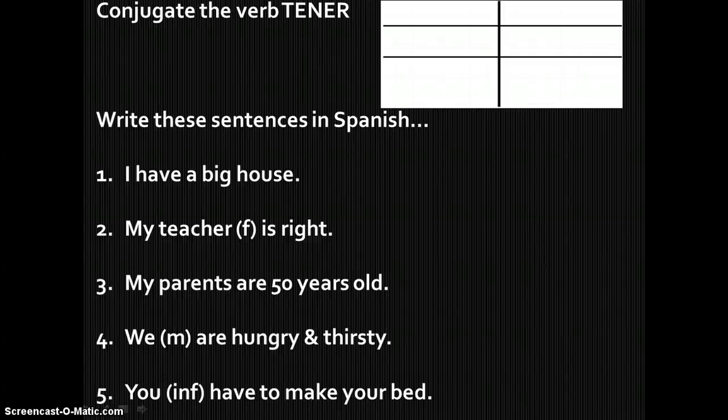Before we start today's lesson on the verb ir, let's review yesterday's lesson on the verb tener. So go ahead and see if you can conjugate the verb tener on a piece of scratch paper and write these 5 sentences using tener. Pause the video, and then when you're ready, play it to check your answers.